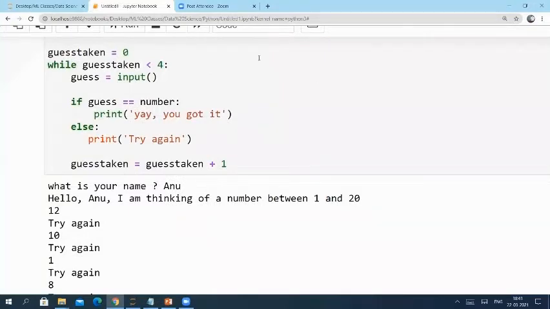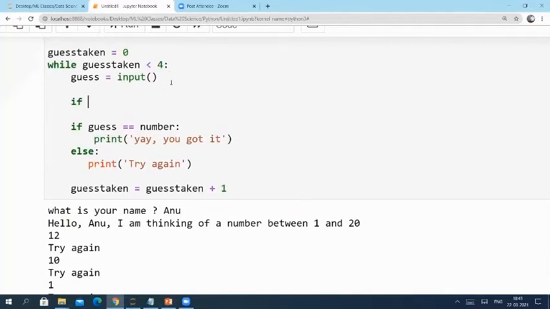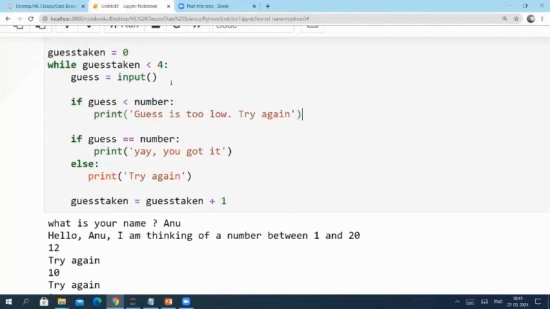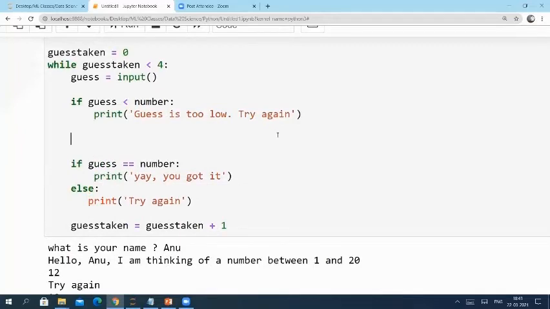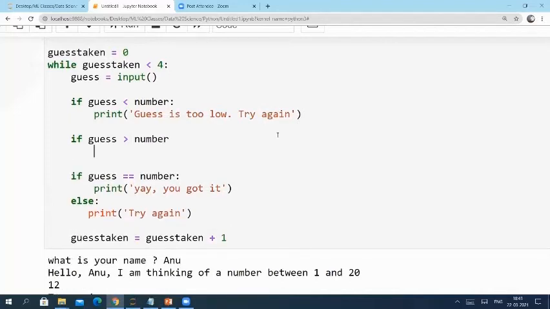Let's make this game more interesting. I'm going to give more clues to the user. Let's add the code for it. If my guess is less than the randomly generated number, then I'm going to print guess is too low, try again. If my guess is greater than the randomly generated number, I'm going to print guess is too high, try again.